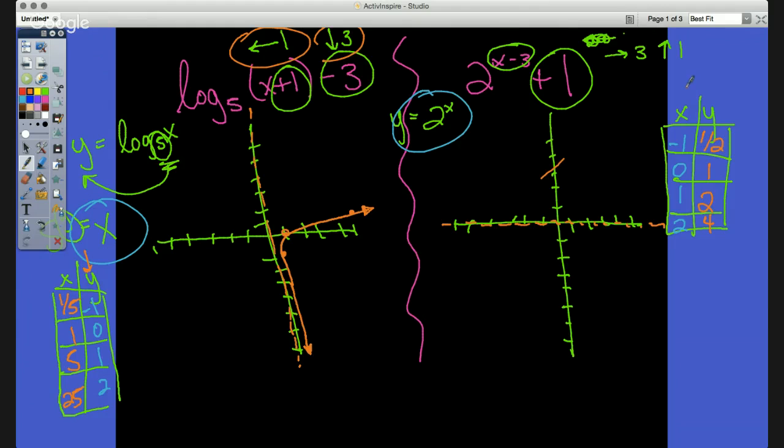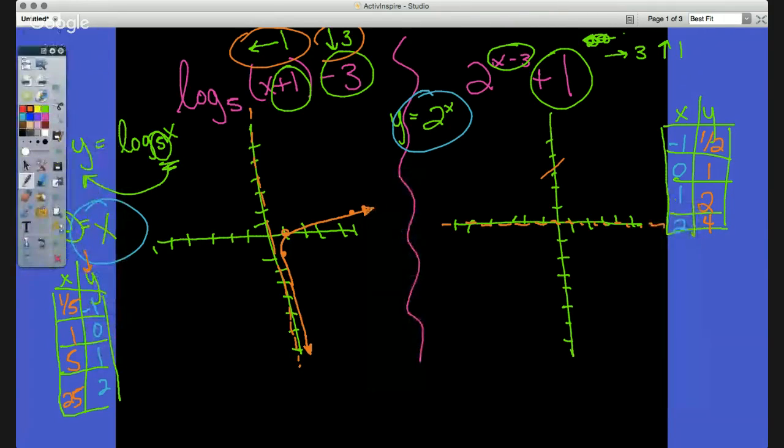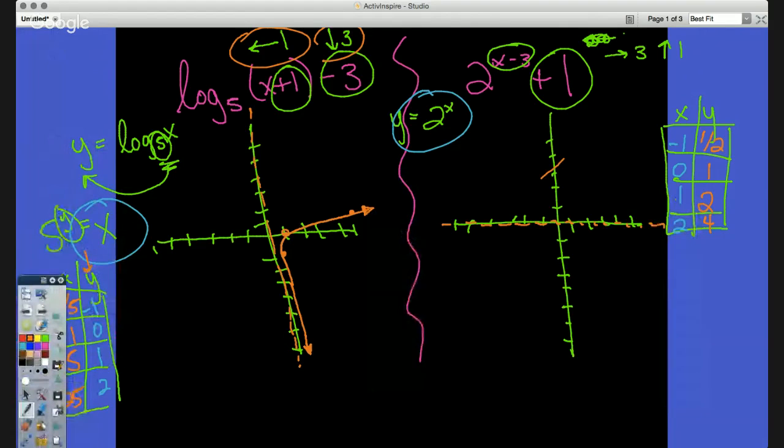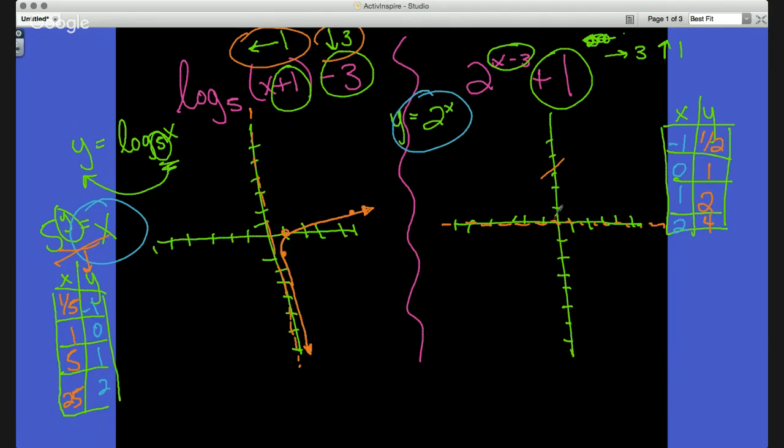And over here, I'm plugging in for my x. Let me put this over on this side. There we go. Okay. So you kind of can see the idea there of what we have over on this side. Perfect right here. So now what I'm going to graph it. So I got -1, 1/2, 0, 1, 1, 2, and 2, 4. So I've got exactly this right here. Okay. So I've got my exponential growth graph going forward.